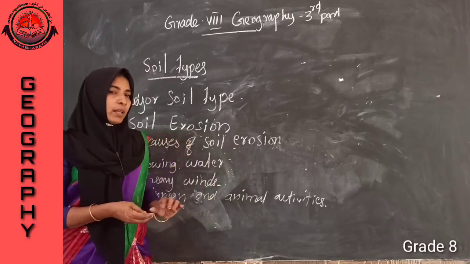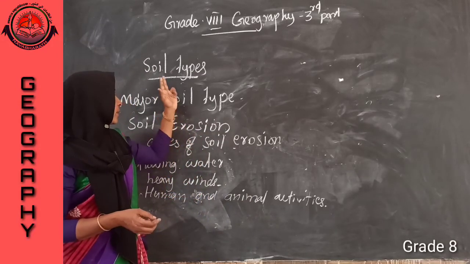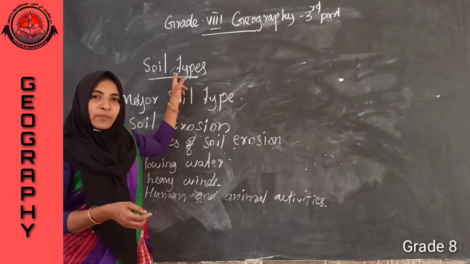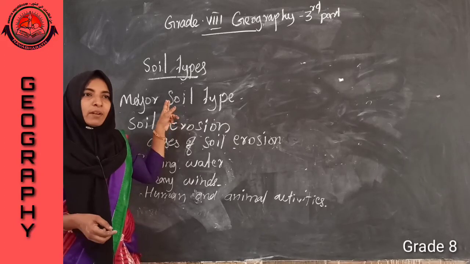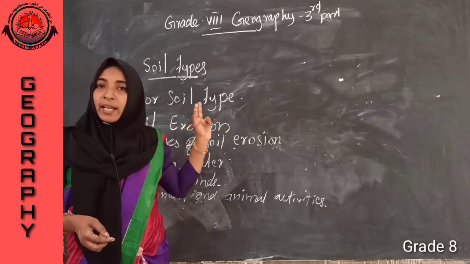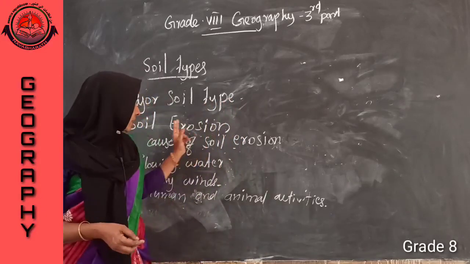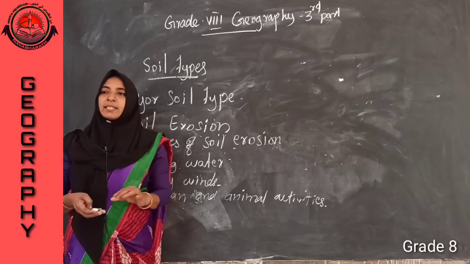Listen. Today we discussed the major components of soil, how we divide soil, the major types of soil, the peculiarities of each soil, then soil erosion and causes of soil erosion. Is it clear to you?